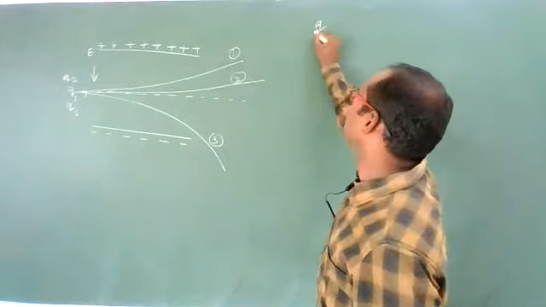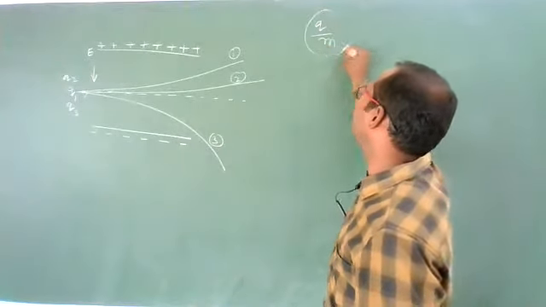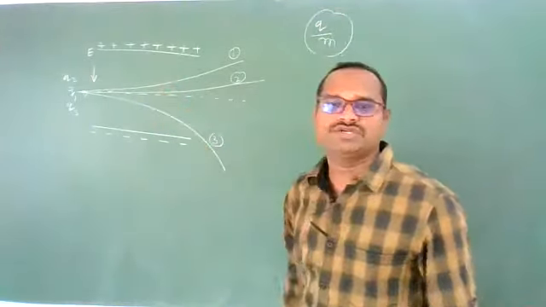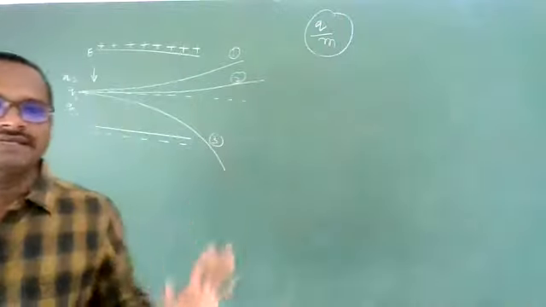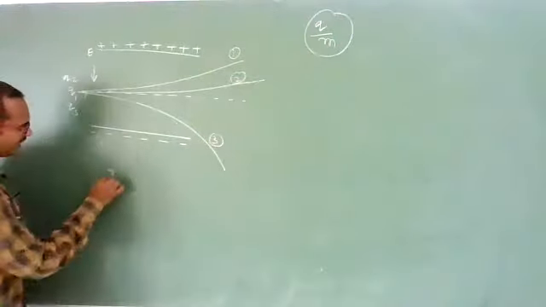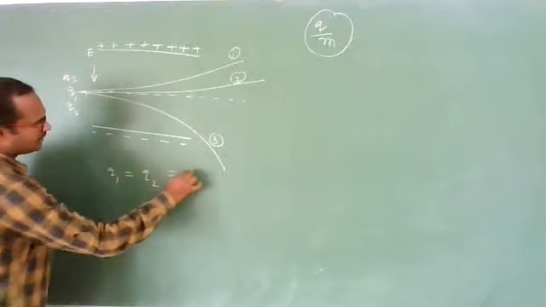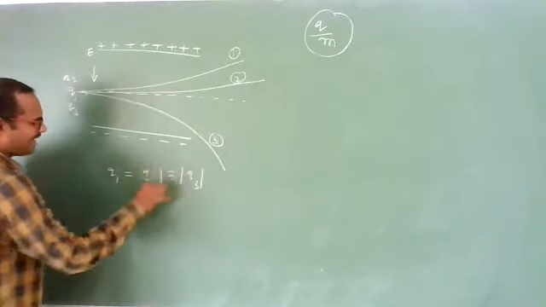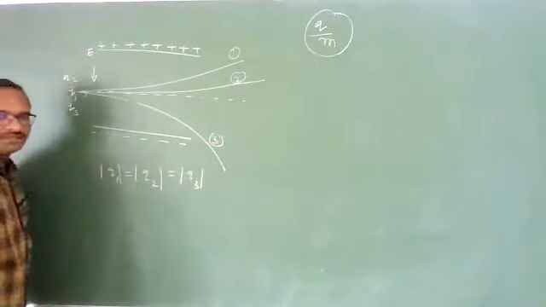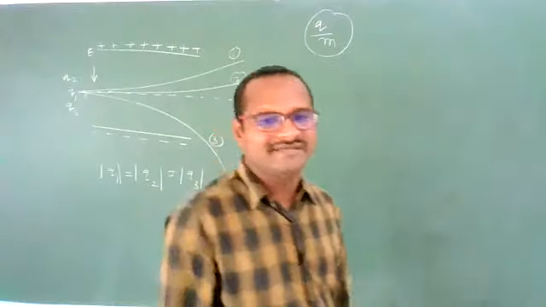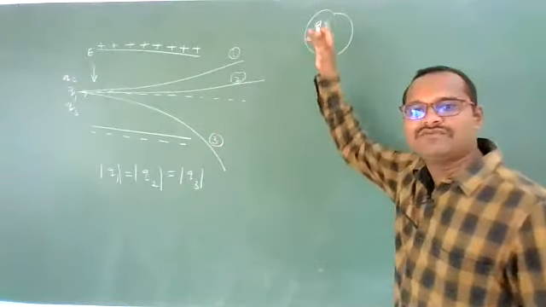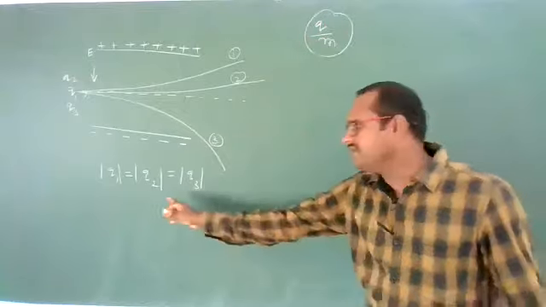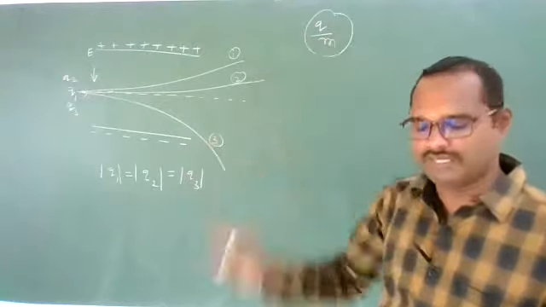Charge to mass ratio, q by m ratio, is highest for which charge? Let us take the magnitudes of q1, q2, q3 as equal. All the three magnitudes are the same, let us suppose. First question is, what is the nature of these three charges, and which charge has the highest charge to mass ratio?